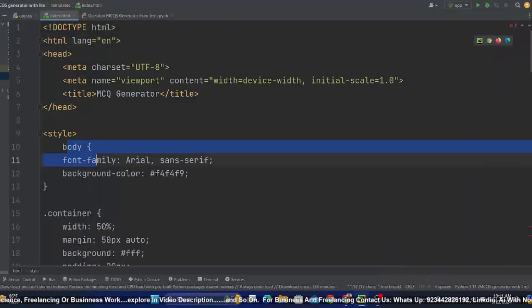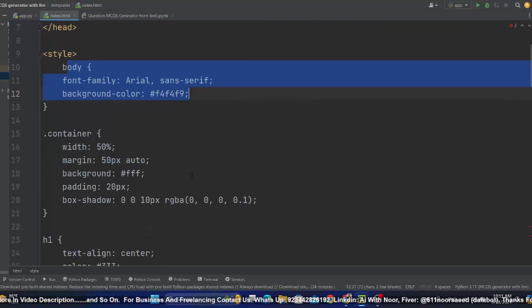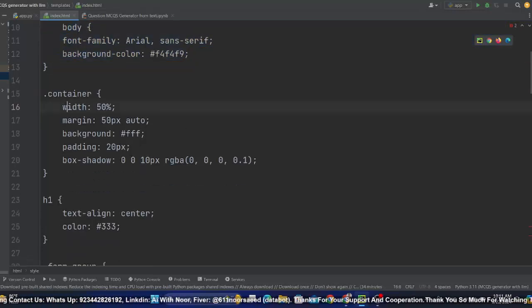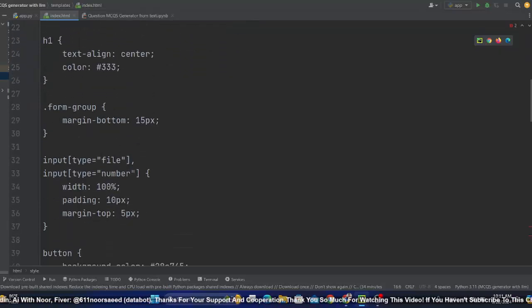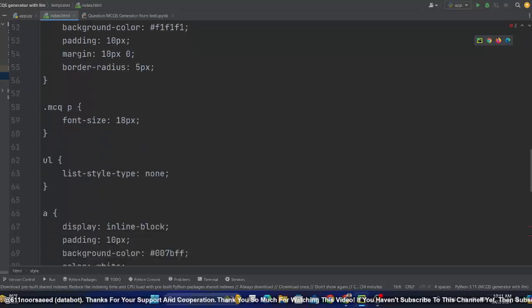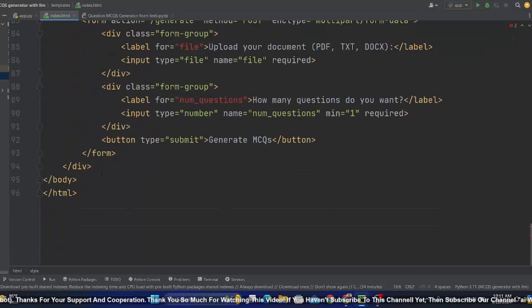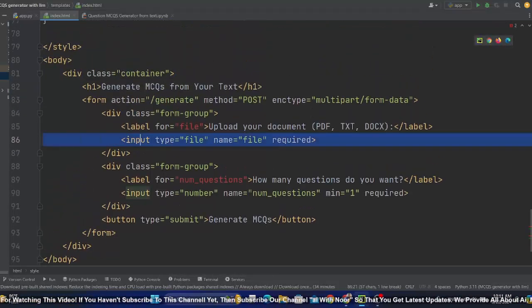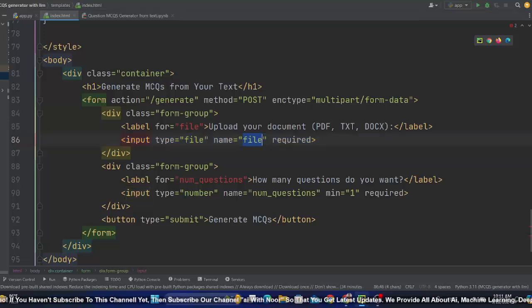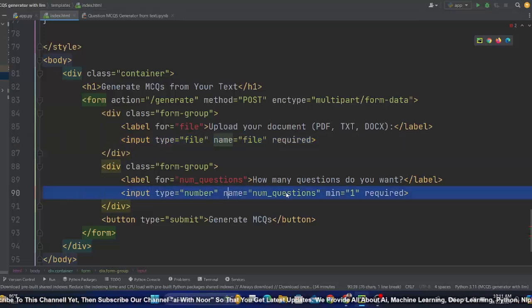Here we set the body's font family and background color like this. These are some properties, attributes and values of CSS through which you can design your web page, such as the container with width, margin, background, all this stuff. We are not going to explain all of this CSS, but you can explore because I have already shown it in a few early videos. So yes, this was our first page. Now remember these two things: this input, especially this file name, and this one, number of questions.